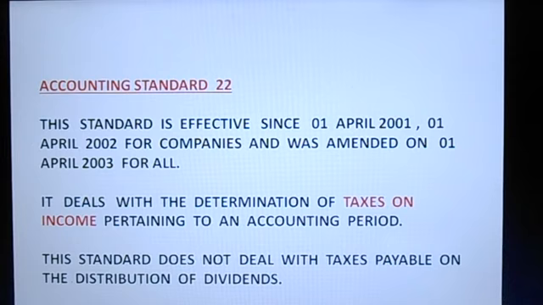Accounting Standard 22. This standard is effective since 1st April 2001, 1st April 2002 for companies, and was amended on 1st April 2003 for all. It deals with the determination of taxes on income pertaining to an accounting period. This standard does not deal with taxes payable on the distribution of dividends.